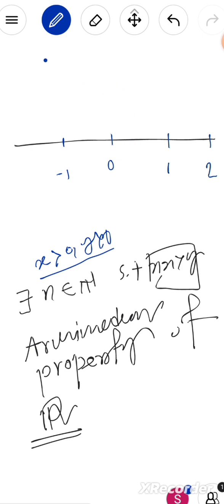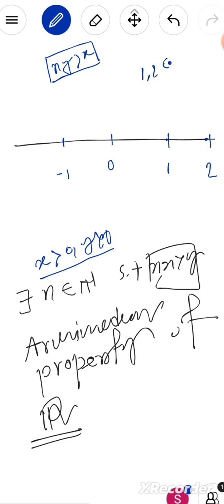What does the property say? ny is greater than x, where n is any natural number, meaning 1, 2, 3, 4 and so on. If we take any numbers, let me take 1 and 2.